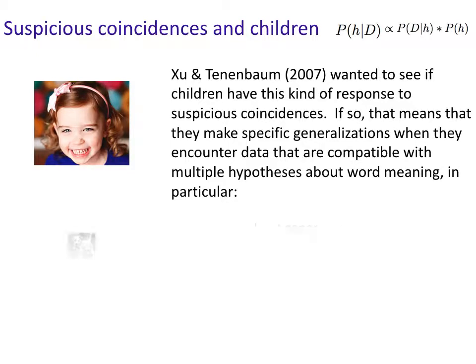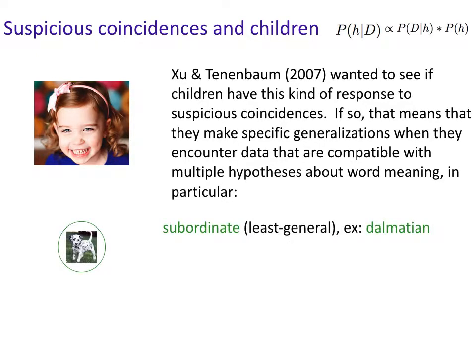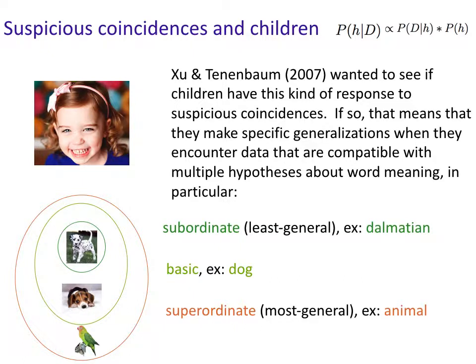So to be more specific, if they're given a couple of different hypotheses to choose from, a subordinate meaning, say Dalmatian, which would be the least general, versus a basic level meaning like dog, versus a superordinate or most general level like animal, and they're given data that are compatible with any of these three hypotheses, which one do they use? Because the Bayesian learner is going to prefer the most specific one due to that likelihood calculation we saw in the previous video.